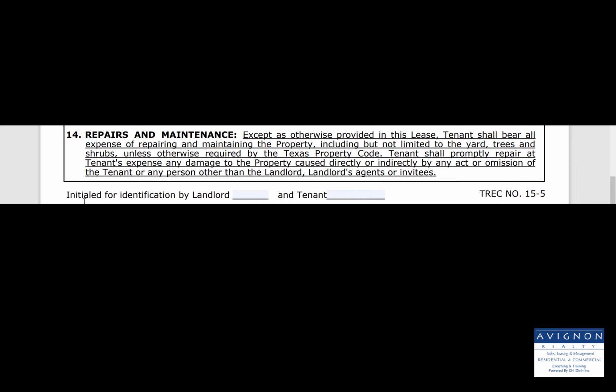Wherever there's a need for initials for identification by landlord and tenant, the initials will go right here in these lines. And here, seller's temporary residential lease, the property address needs to be filled out up here.